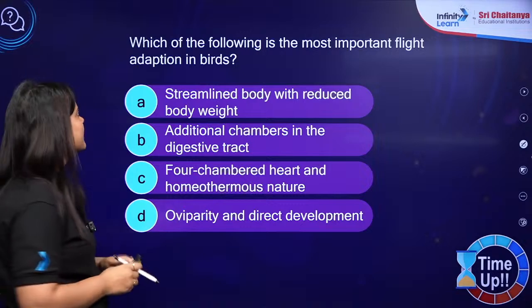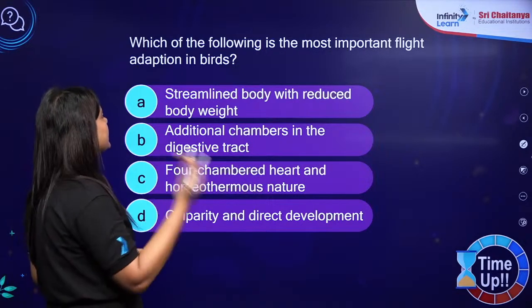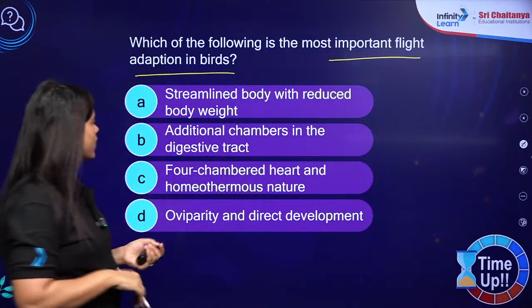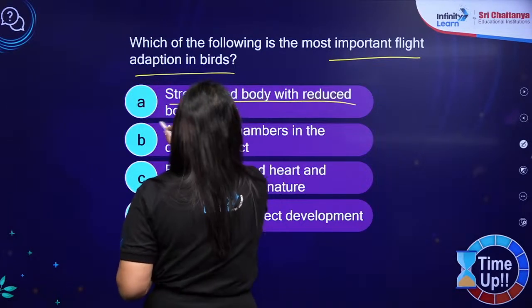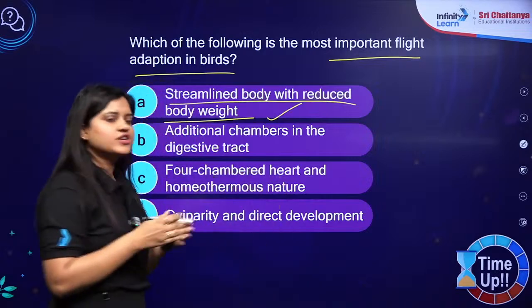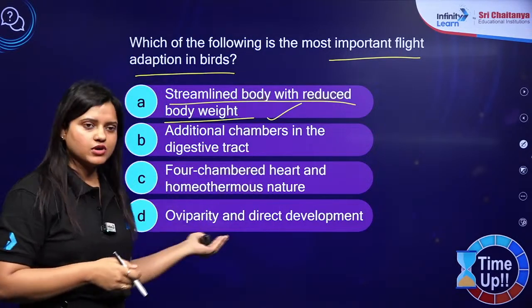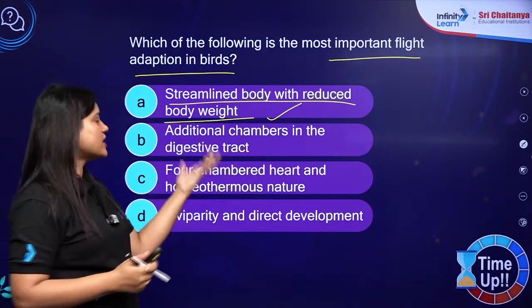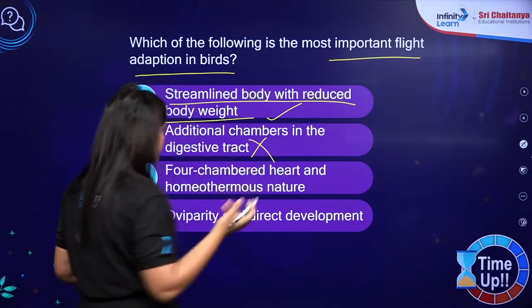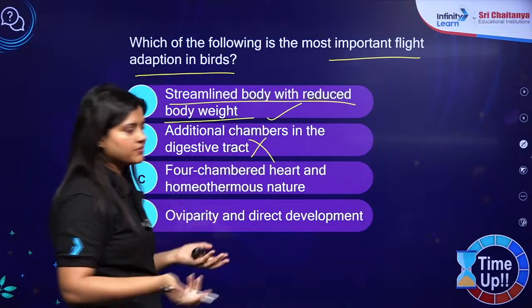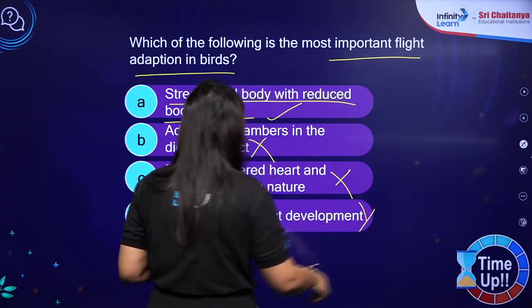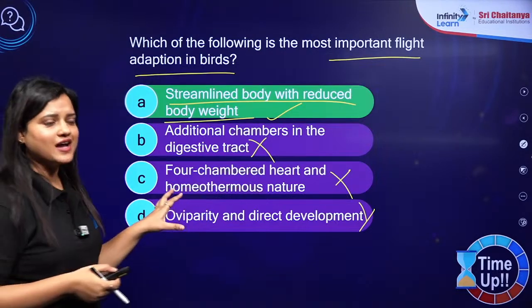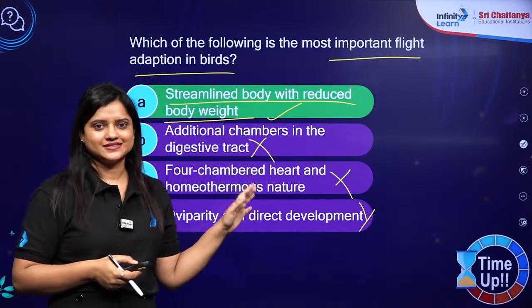Time up. Which of the following is the most important flight adaptation in birds? Which flight adaptation is the most important? This will be it: streamlined body with reduced body weight. If the body is not streamlined and body weight is not reduced, how will the bird fly? This is the most important one. Additional chamber will not do anything for flying. How will a four-chambered heart help in flying? How can oviparity help in flying? This was a very simple question. So the correct answer will definitely be A.